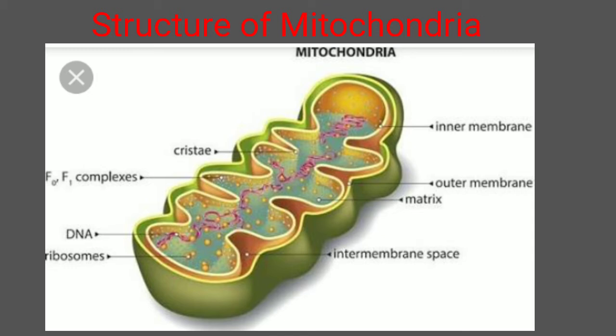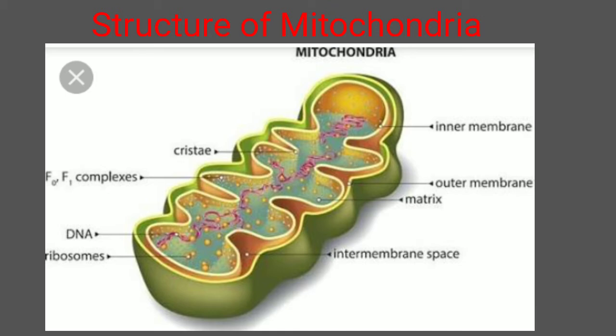Then comes the inner membrane. This inner membrane is semi-permeable in nature. That means it does not allow any material directly to pass through it. It generally allows only specific material into and out of the mitochondria. And generally this particular membrane is rich in enzymes and carrier proteins.